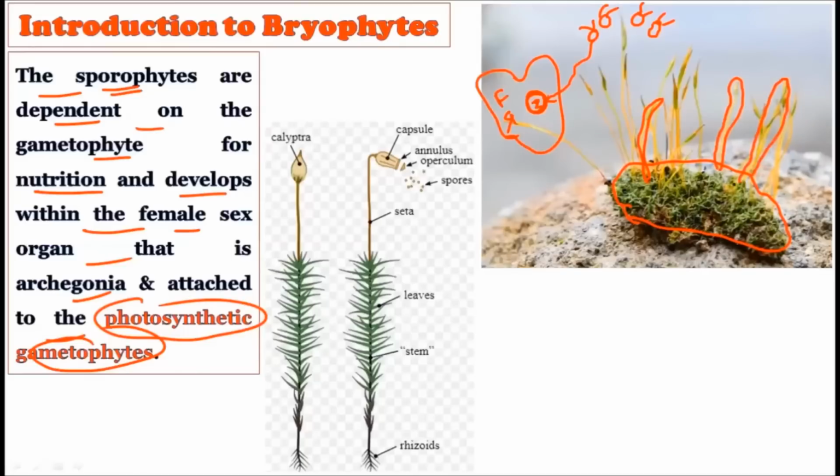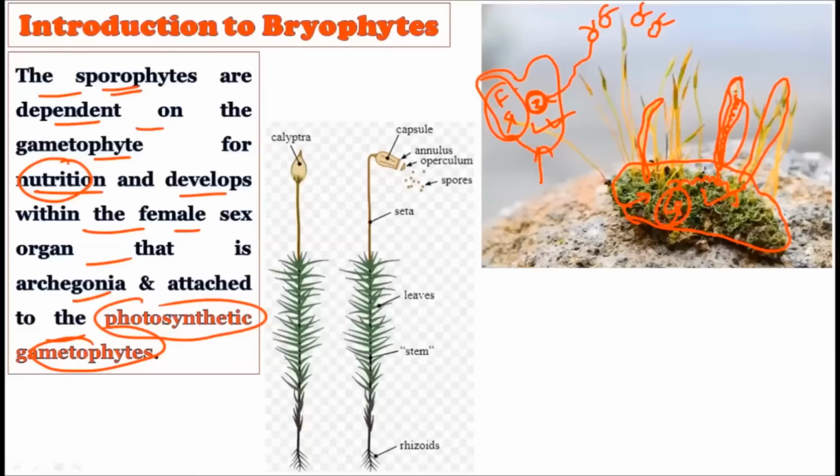So the sporophyte is growing on the body of the female gametophyte, right? For nutrition, it depends on this photosynthetic gametophyte, because photosynthesis is done by the female gametophyte, and all the photosynthetic nutrition is provided to the sporophyte. The gametophyte produces the photosynthetic product, and it is provided to the sporophyte. That literally means the sporophyte is completely dependent on the gametophyte in the bryophytes.